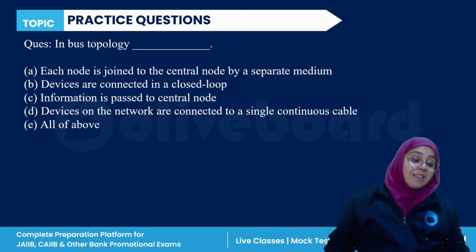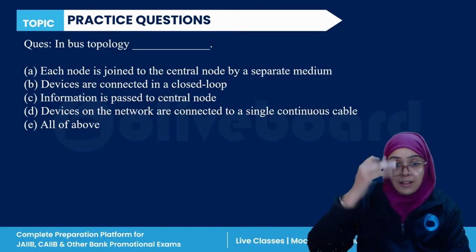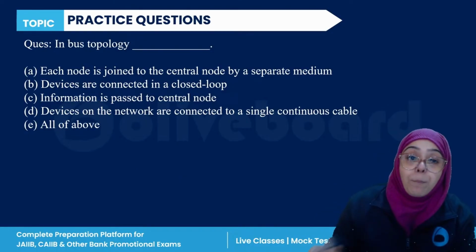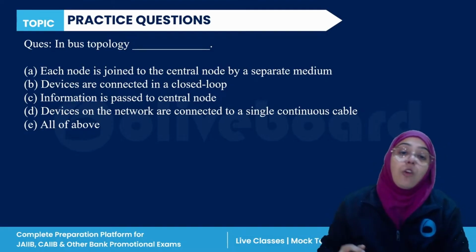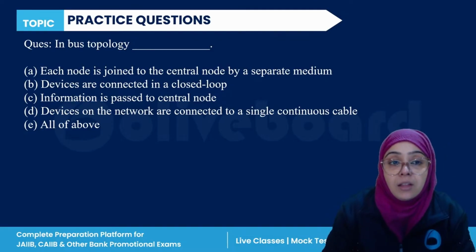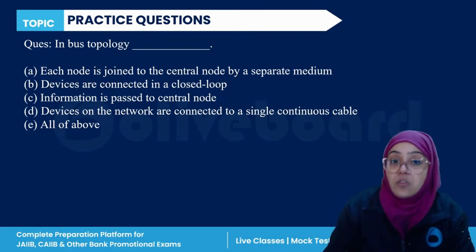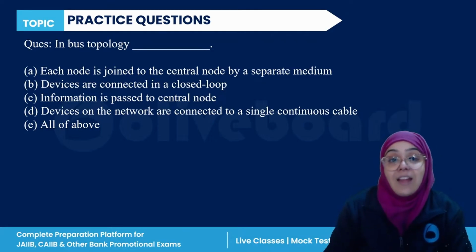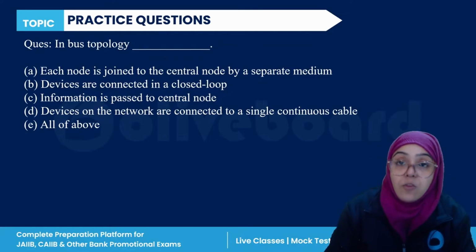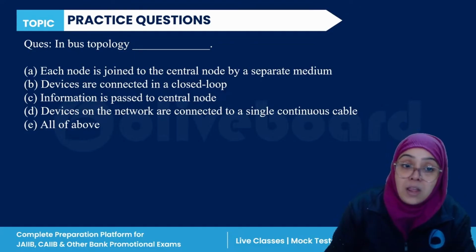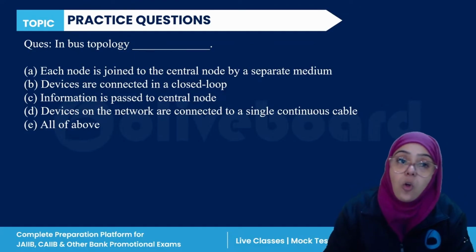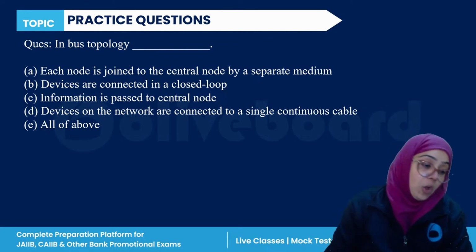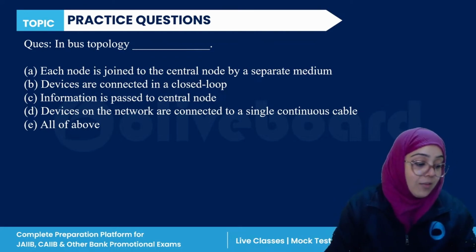Next, in bus topology, again four options are given. So bus topology, okay, what is the main characteristic of bus topology? Everyone. Each node is joined to a central node by a separate medium. Devices are connected in a closed loop. Information is passed to the central node. Devices on the network are connected to a single continuous cable, or all of the above. In bus topology, what is the main characteristic?